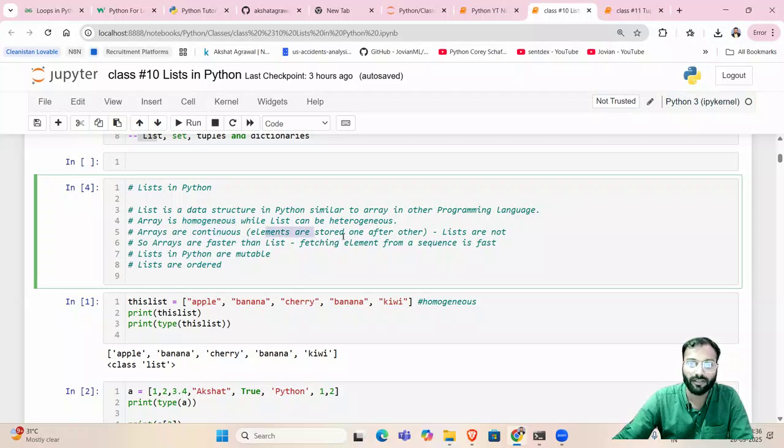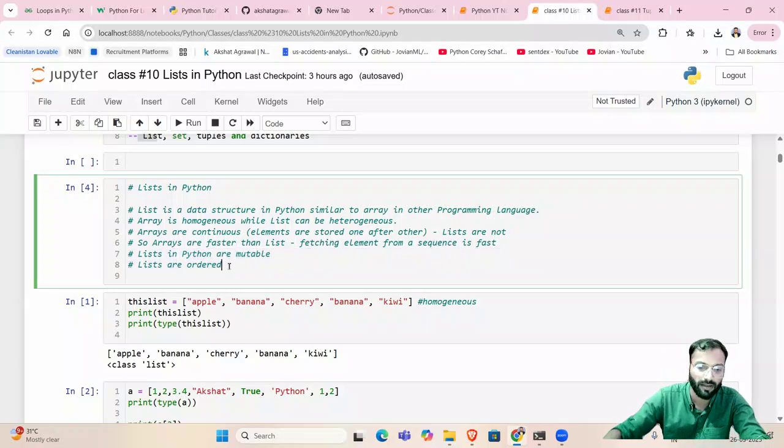Arrays are continuous, elements are stored after one another, and lists are not. So arrays are faster than lists actually, right? Fetching an element from a sequence is fast where the data is present in an order, ascending or descending. Just imagine it like that. Then lists in Python are mutable and lists are ordered. These are some of the properties.